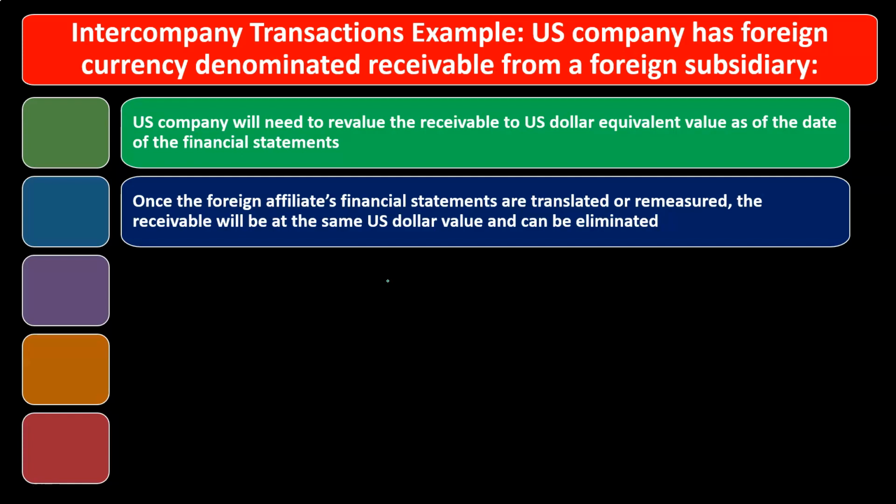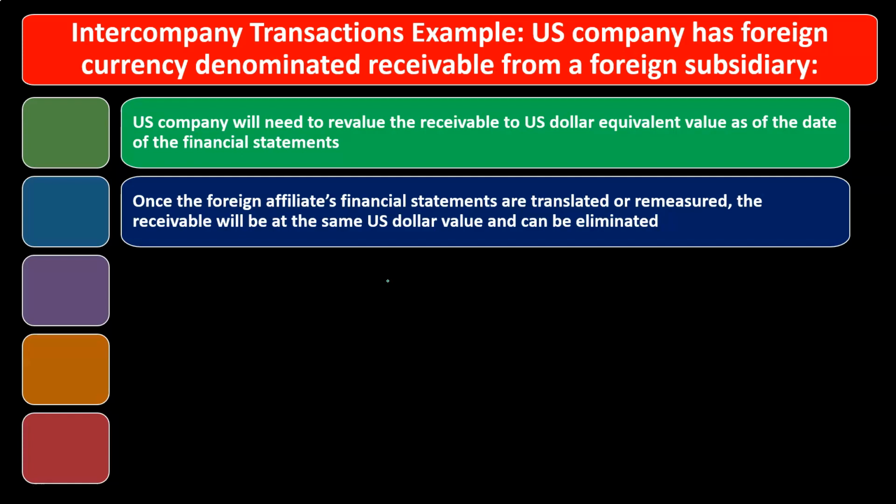So we'll have the same US dollar amount reported after we have translated the subsidiary account and remeasured the account on the parent company books, and then we can remove them in the normal process.